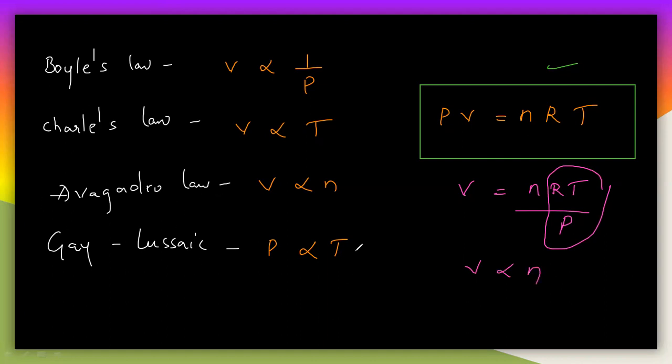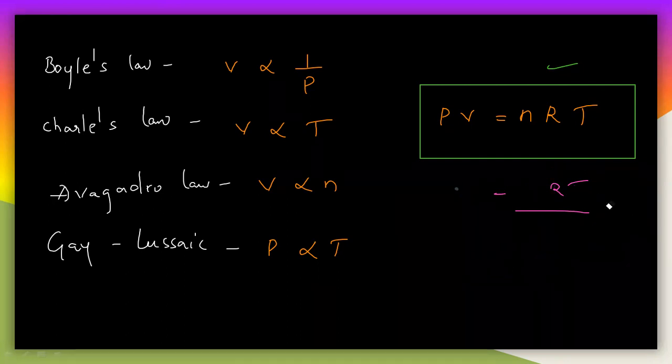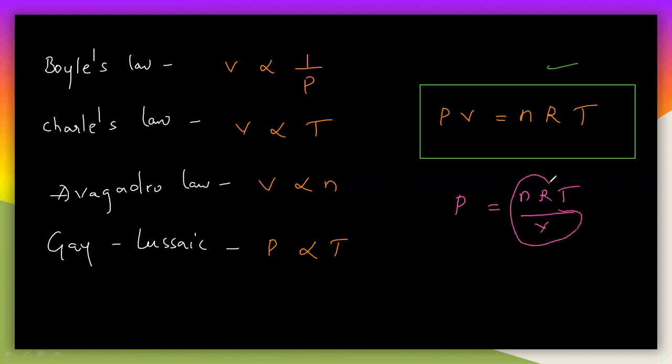And finally, Gay-Lussac law. This Gay-Lussac law is also very similar, as P is directly related to the temperature. That means P is equal to nRT by V. If you take the constants of these things, then you will get this equation. So this is the Gay-Lussac law. All these four laws are called gaseous laws. Once again I will tell you those laws also.